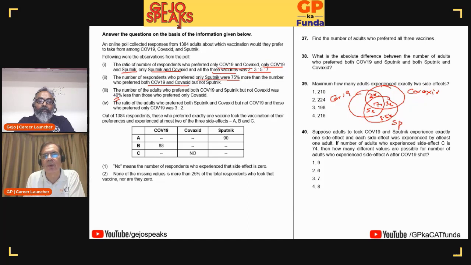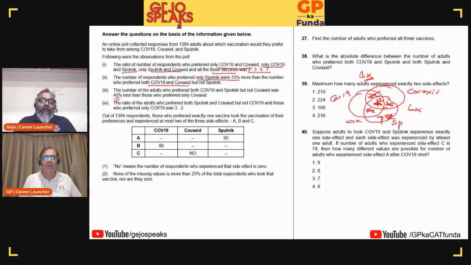75% of 2 is 1.5. Now this is not a comfortable number. What should you do? You should not call this 2x. This should be 4x, this should be 6x, this should be 10x, this should be 14x. And because this is 4x, this should be 7x. So deal with natural numbers. Your calculation will always be easy. If you don't deal with natural numbers, you'll always end up doing difficult calculations.